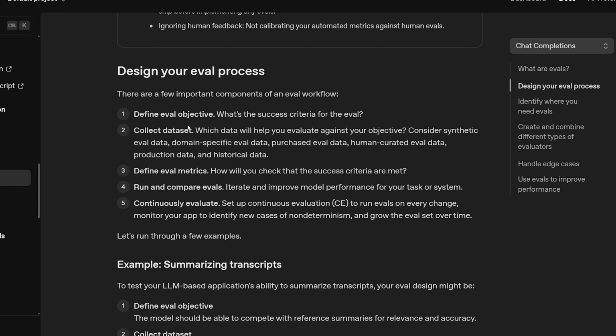So after you have determined your objective, you then want to collect a data set, which is the eval set, right? The test set. So this will be the data that represents what the model will be seeing in production, what the model is actually going to be used on. So you want data that represents what the model will actually see, because if you're evaluating the model on data that's different from what it will actually see in production, your evaluation metrics are not going to be realistic, right? So collect a bunch of data like I told you, and then that's what we're going to be using to run the model on to see how it does.